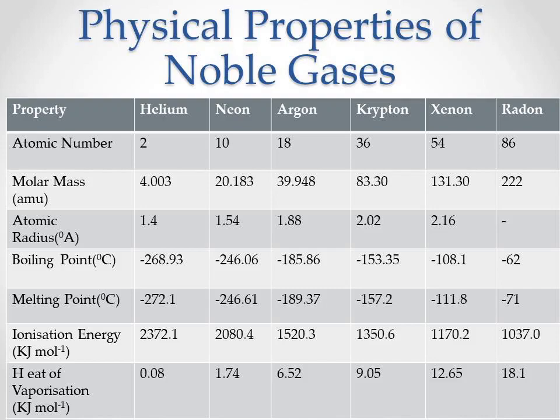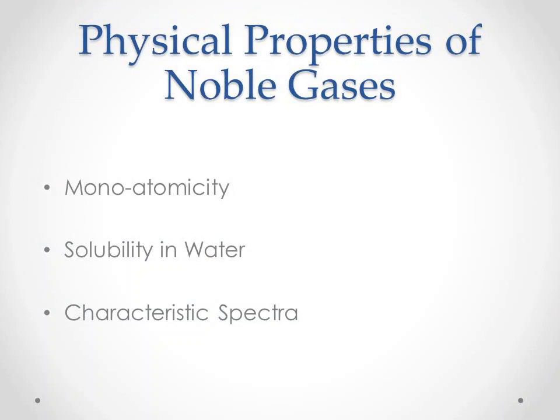All these gases exist in the monoatomic state because they are not capable of combining even with themselves. Noble gases are slightly soluble in water. Solubility increases with increase in molar mass.